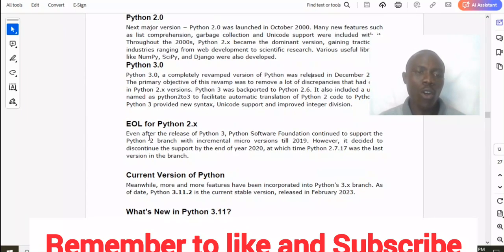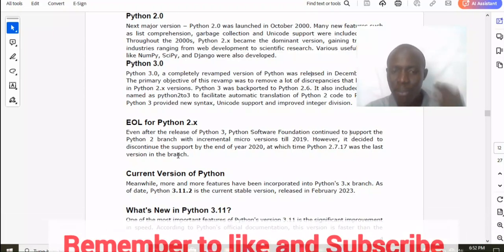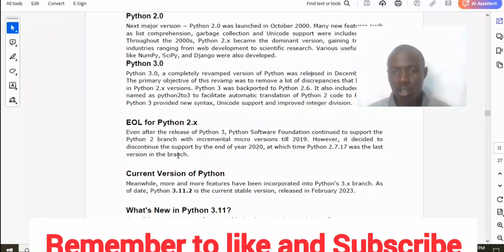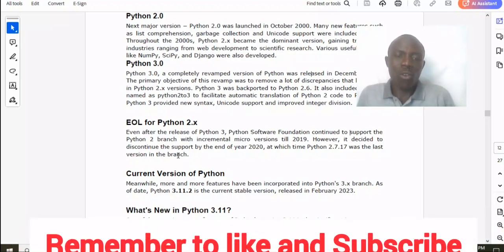So we have EOL for Python 2.0, or 2.x. Even after the release of Python 3, the Python Software Foundation continued to support the Python 2 branch with incremental versions until 2019. However, it decided to discontinue support by the end of 2020, at which time Python 2.7.17 was the last version in the branch, meaning that at that time it stopped support, EOL, for Python 2.0 or 2.x.